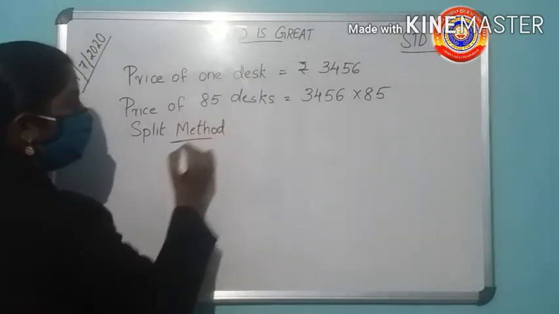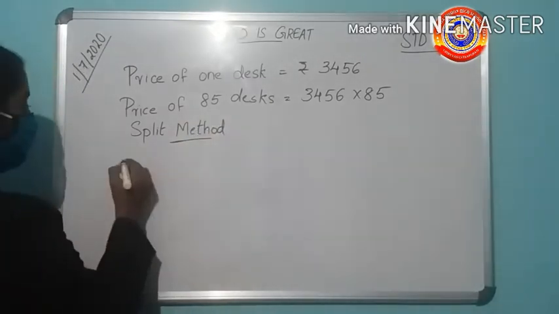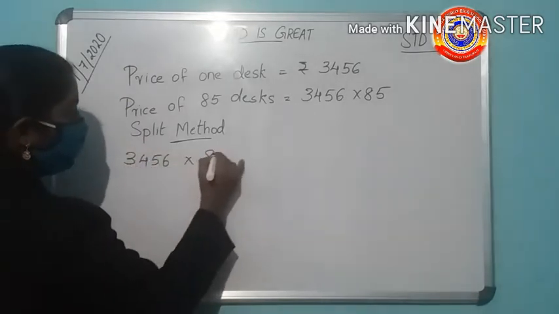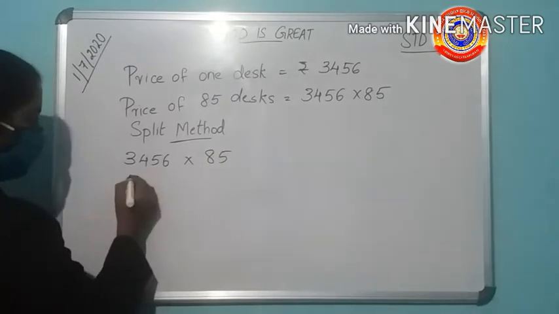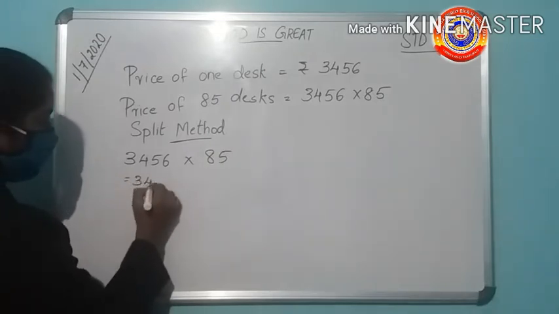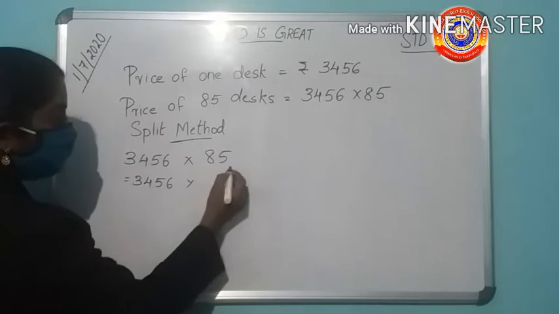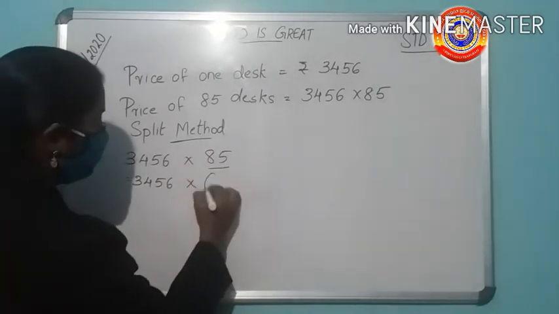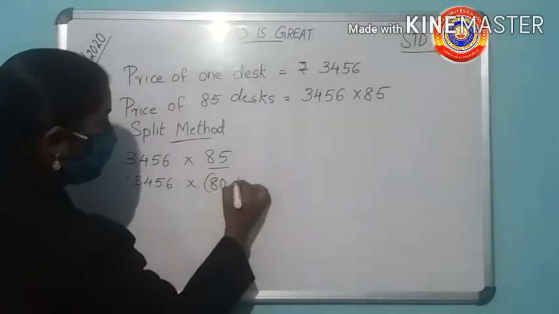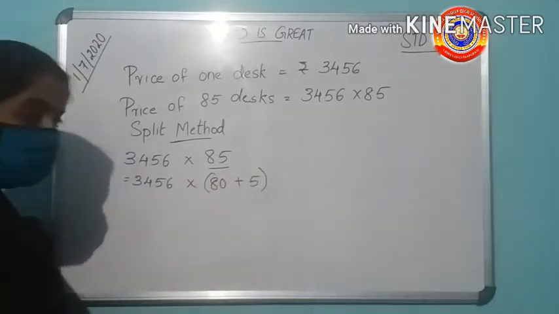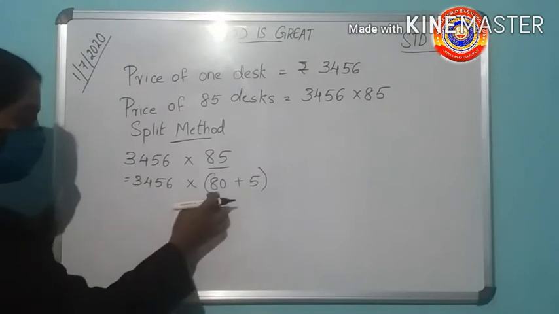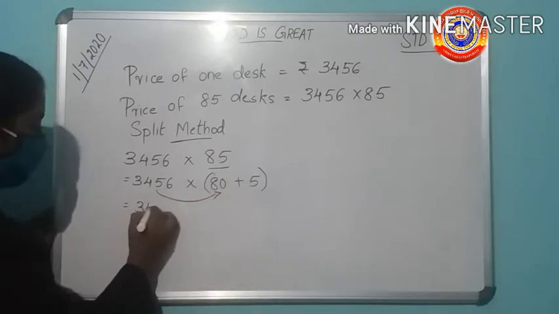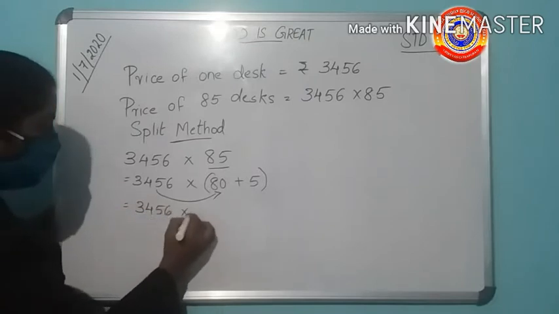Do you know what is a split method? By splitting one of the number, we can easily find the answer. That is 3456 into, we have to split 85. How will you split 85? 80 plus 5. Then multiply 3456 into 80.